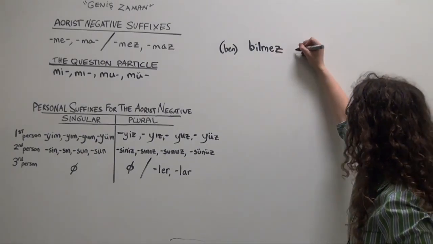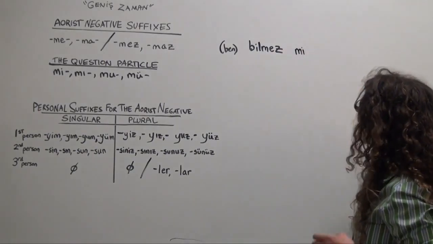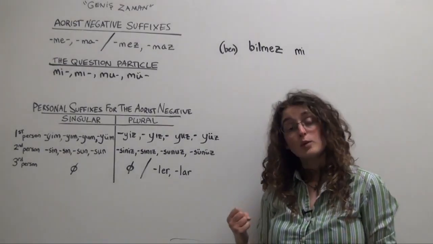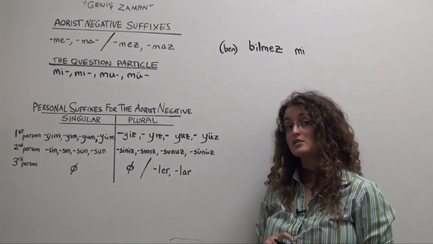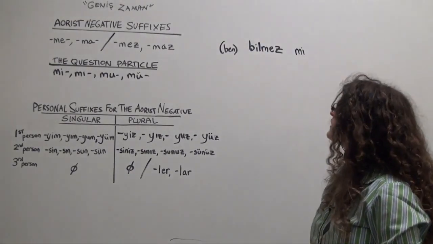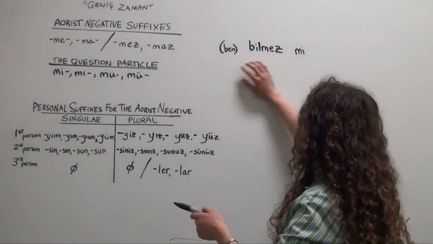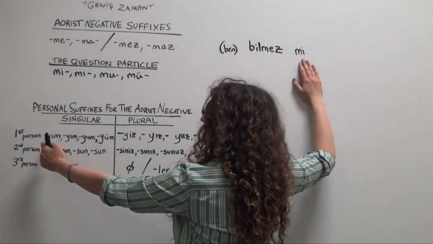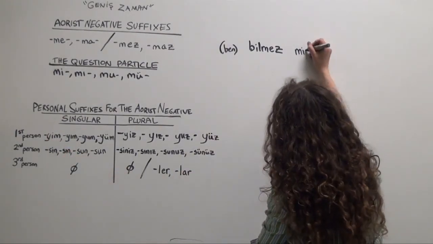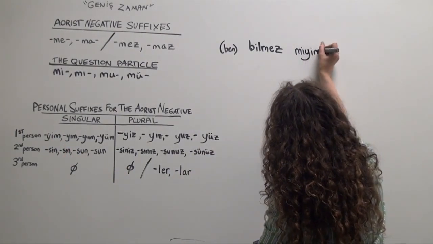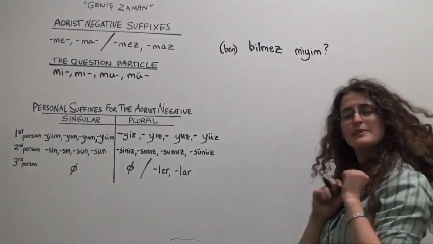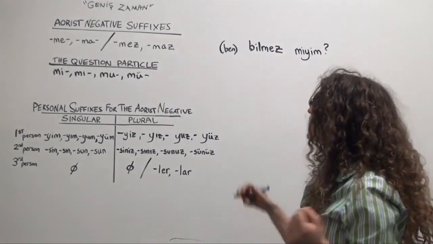So ben bilmez, mi. And now we'll add the appropriate personal suffix directly to the question particle. We're asking, don't I know? So ben bilmez mi yim. Ben bilmez miyim? Don't I know?